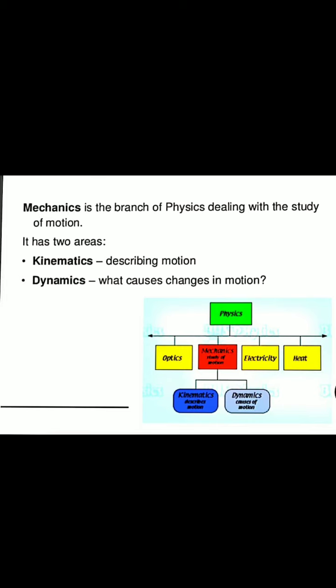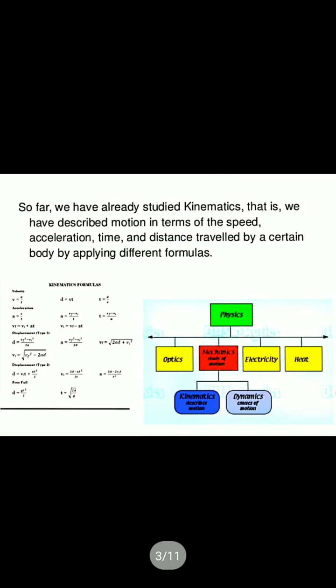So laws of motion is one topic from this branch of mechanics called dynamics. Clear? So kinematics describes the motion, and dynamics studies what causes change in the motion. Already in kinematics we described motion in terms of speed, acceleration, time and distance traveled by a body, and different formulas applied on the body.